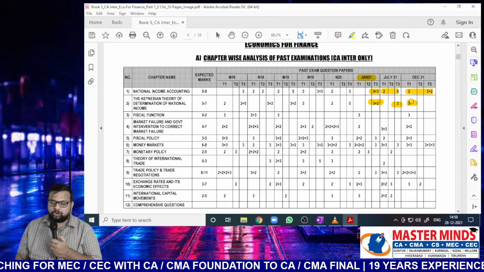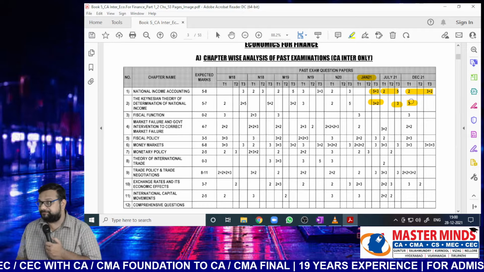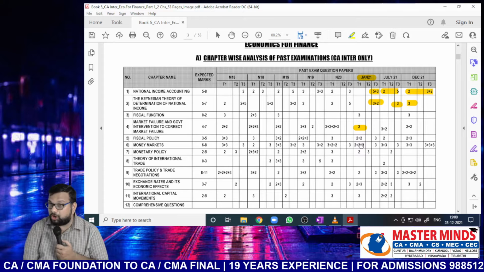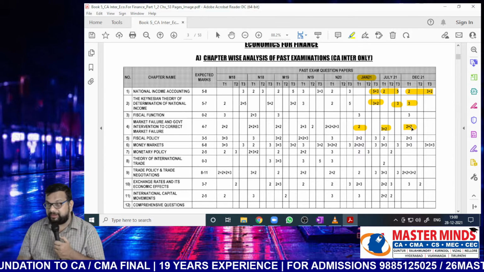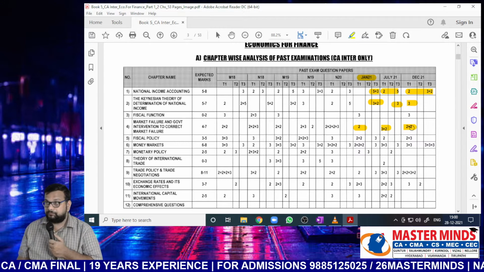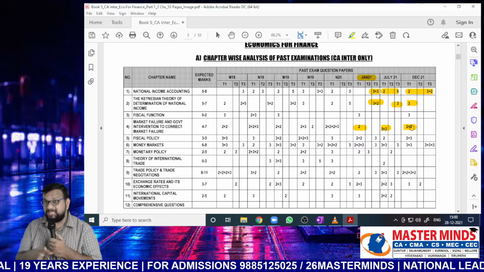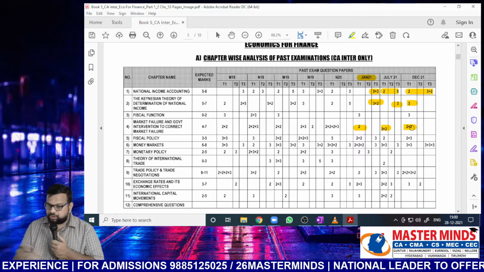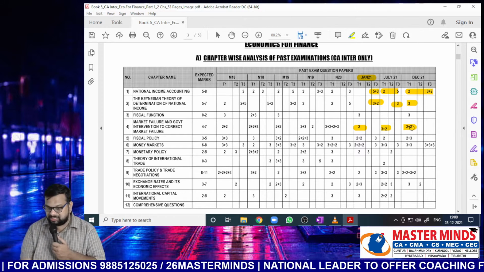Next, market failure and government intervention to correct market failure. A lengthy chapter. But when it comes to weightage, you can clearly see in Jan 21 we got only 2 marks. July 21, 5 marks. And December 21, 4 marks. Very lengthy chapter, around 45 to 52 questions are there in this chapter. Easy but lengthy chapter. Okay, next, fiscal policy. Fiscal policy is a small chapter compared to market failures. As you can see the weightage here.